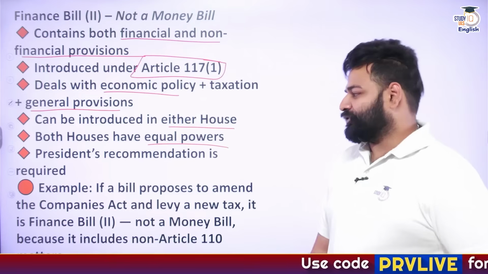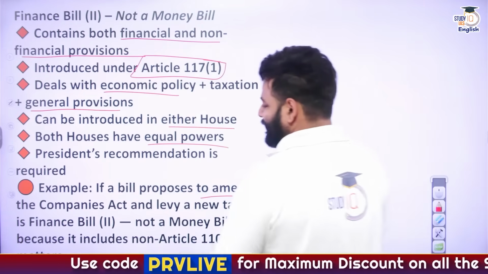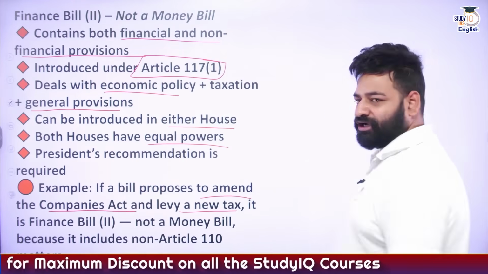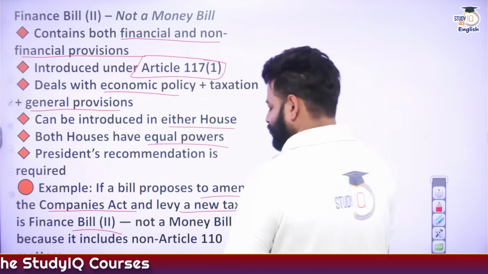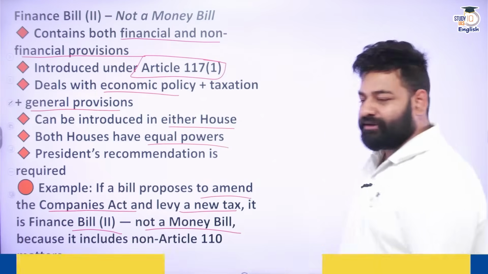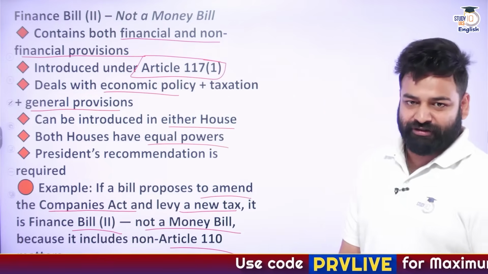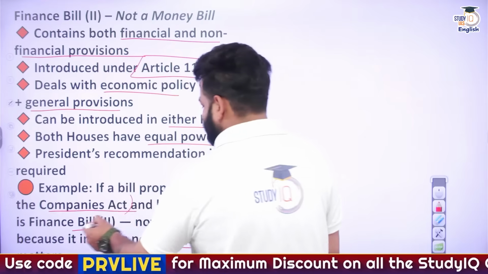So for example, if a bill proposes to amend the Companies Act and levy a new tax on the company, it is a Finance Bill 2. It is not a money bill because it includes non-Article 110 provisions or matters. Why? Because it is talking about companies.